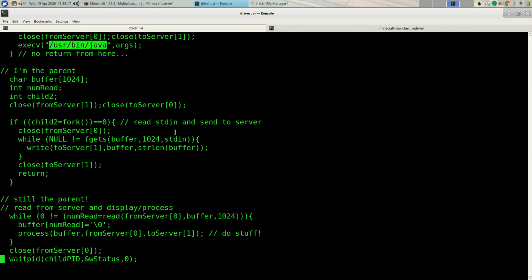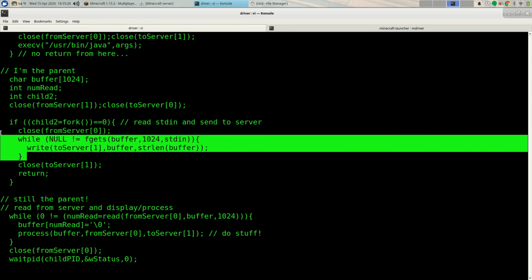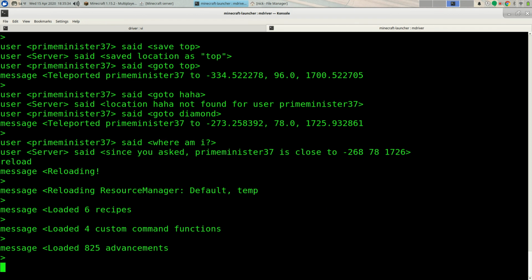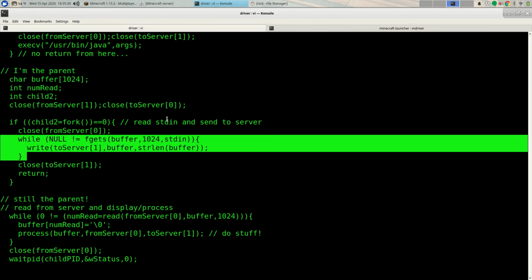One reads from standard in to the server, the other reads from the server to standard out. This is the one reading from standard in to the server. So while the server is running, I can still interact with it from the keyboard. For example, I can say things like reload, and I still have control over it from the keyboard.